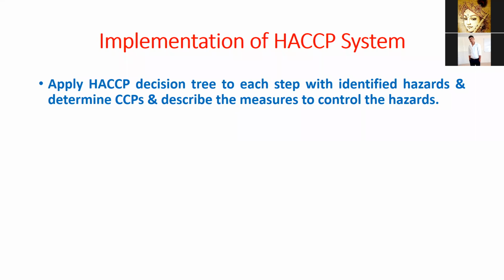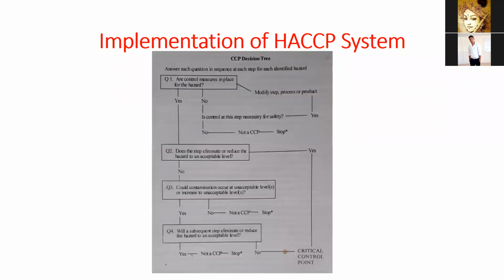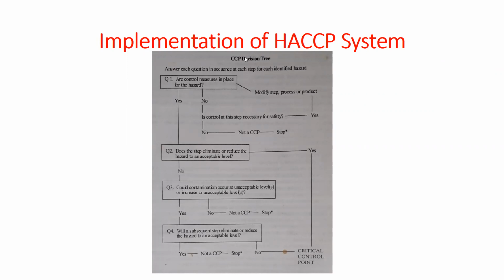By looking or taking the help of CCP decision tree, critical control point decision tree. So we are having a tree. Based on that tree, we can control our hazard during the production line. So apply HACCP decision tree to each step with identified hazard and determine CCP and describe the measures to control the hazard. So we will go this. You can see this is the CCP decision tree. CCP, critical control point decision tree.